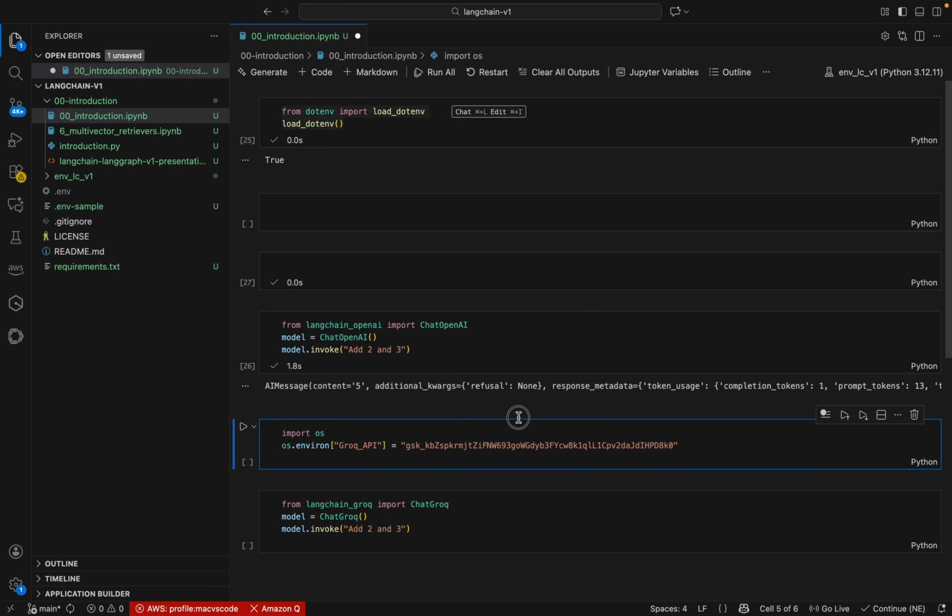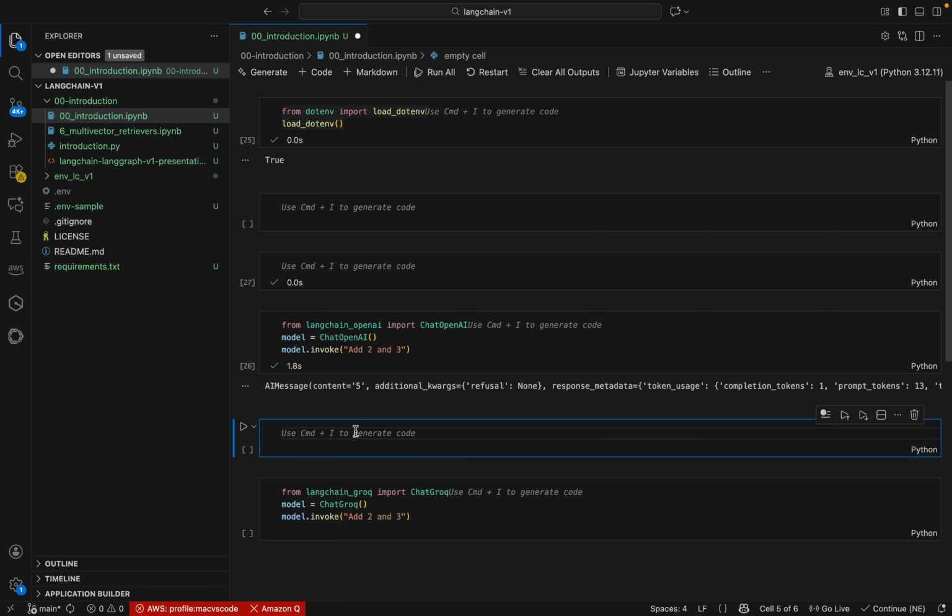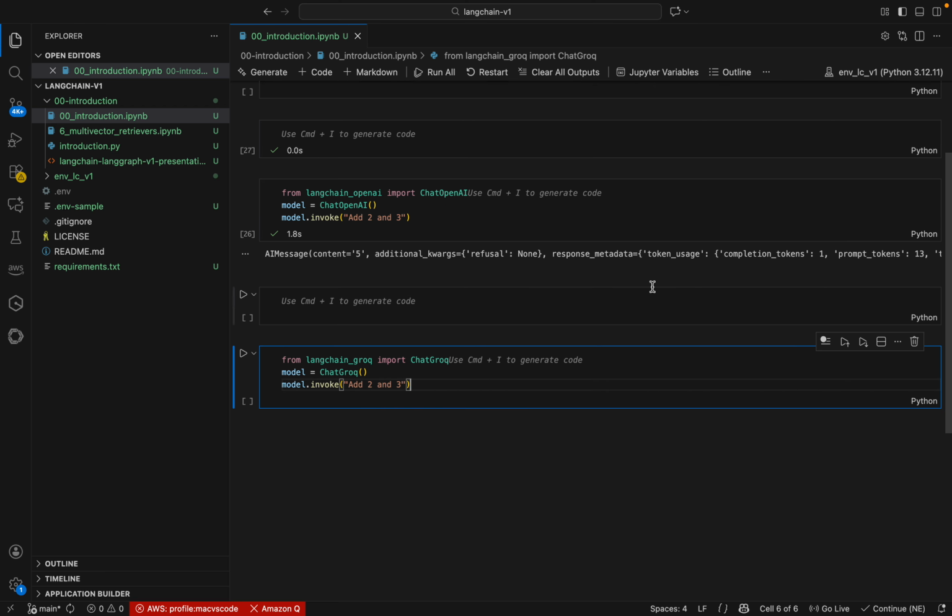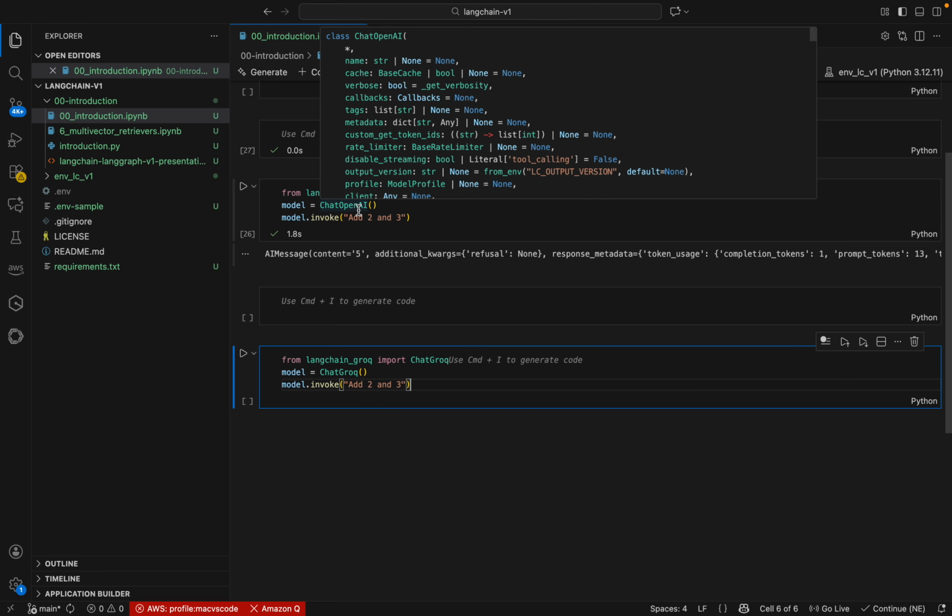Then this will work. For the time being I'm not using that because I already have the key in the environment variable. Now one thing: in OpenAI, we didn't mention any model because by default it takes some model, but here we have to specify the model.